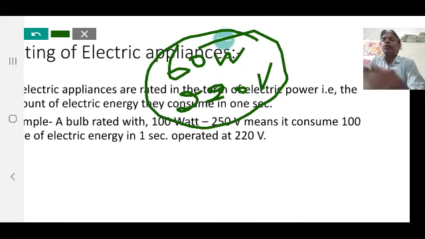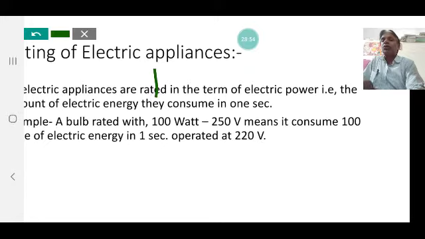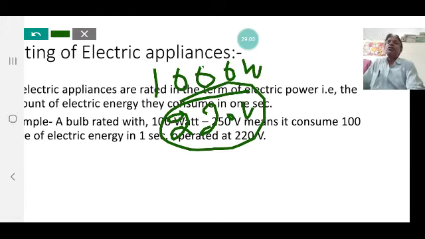Similarly, an electric iron is also written like that: 500 watt or 1000 watt, and 220 volt. What does it mean? It means that an electric iron whose power is rated as 1000 watt and 220 volt draws 1000 joules of electric energy in 1 second when operated at 220 volt.